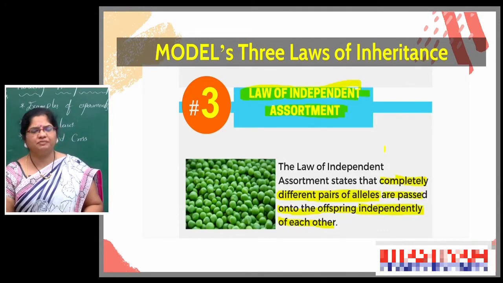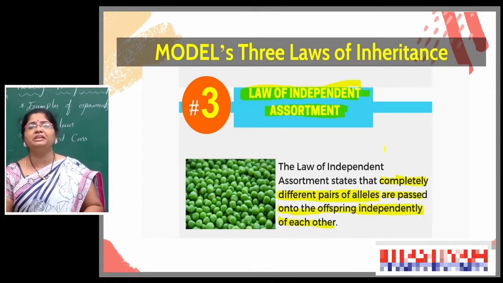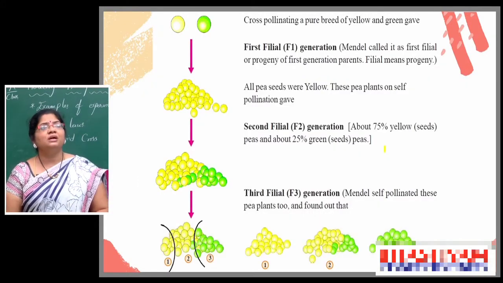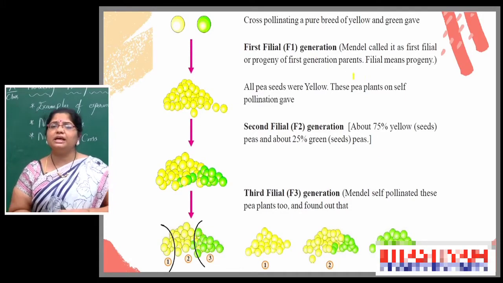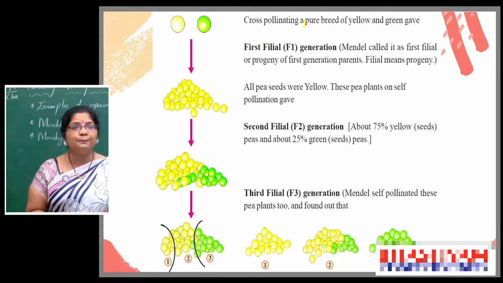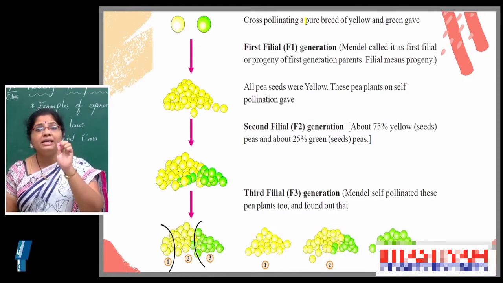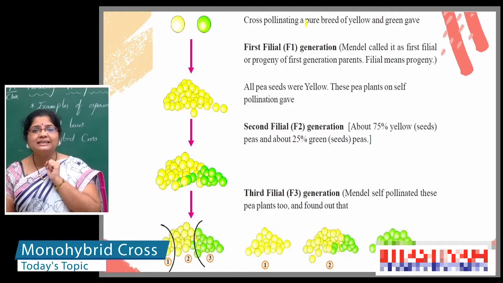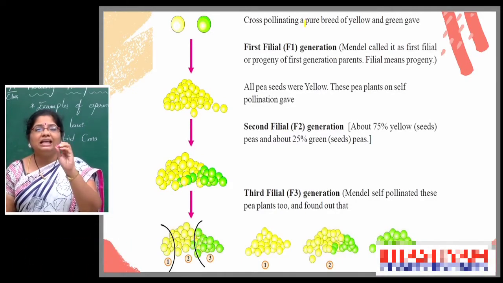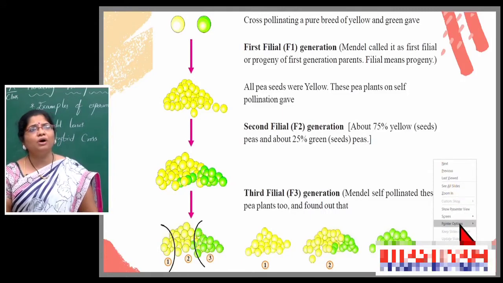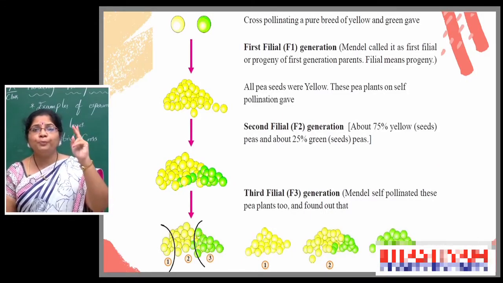Now, to prove that, Mendel started an experiment. What is that experiment and which character did he select to prove it? See here. Mendel selected the pea plant. Already I said, in that pea plant he selected one important character. What is that character? That is the color of seed. He selected that character. First of all, he selected two pure breeds.